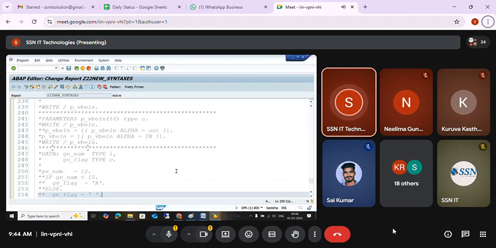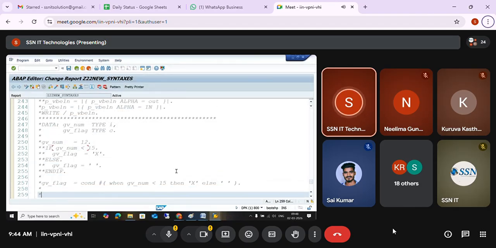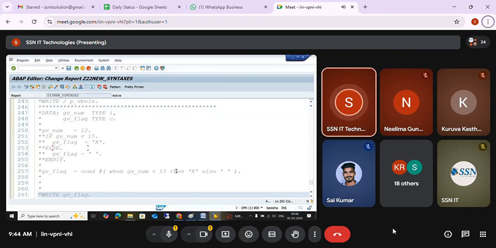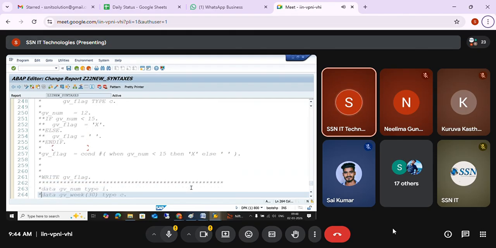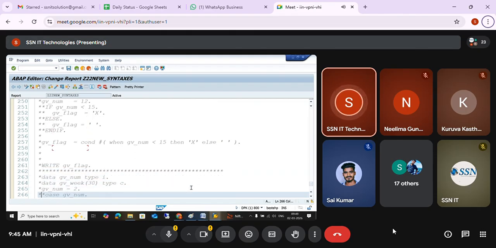Then we covered the conditional statements. For IF-ELSE, we have the COND statement. Instead of using IF like this, we will write COND: WHEN this THEN value. Like this, you can add n number of WHENs, and finally an ELSE. This is how we can write the IF statement also.